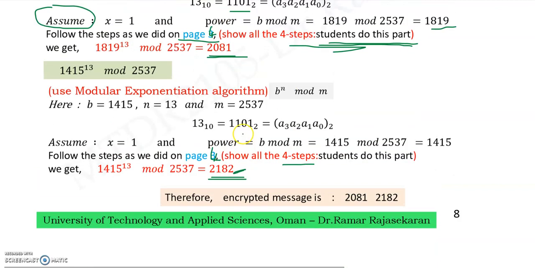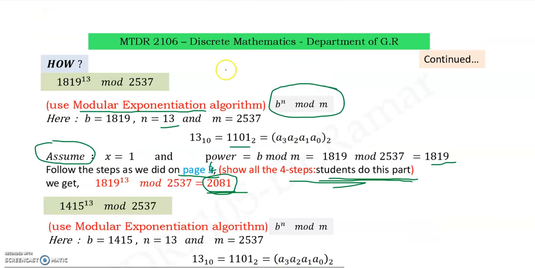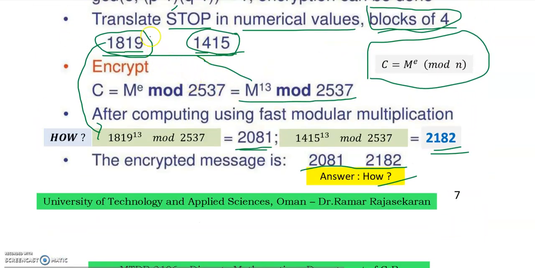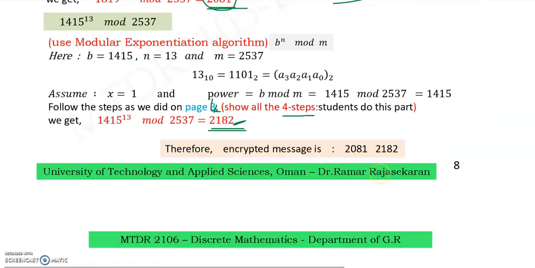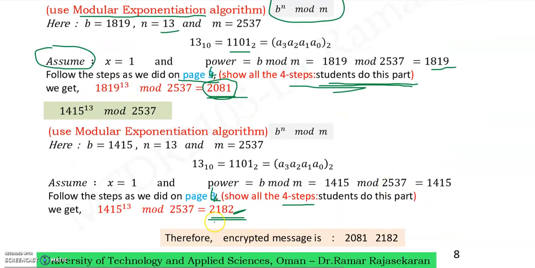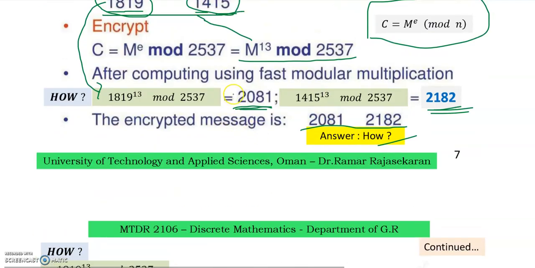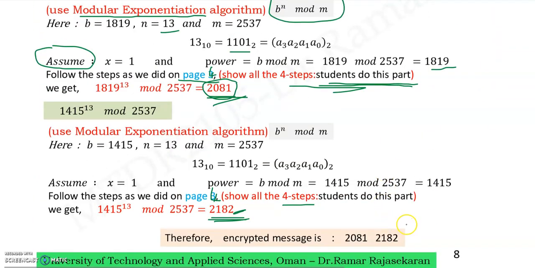Now, for the first block the answer is 2081. For the second block the answer is 2182, which you will get by applying modular exponentiation. So your final answer is to combine these two, which is called the encrypted message: 2081 2182. That is your final answer. This is your encrypted message.